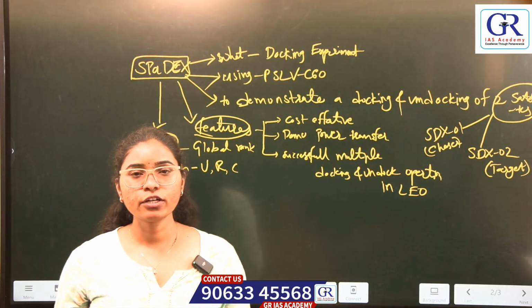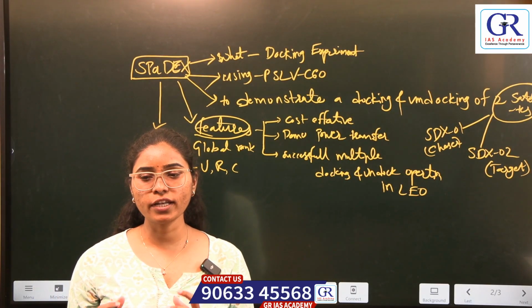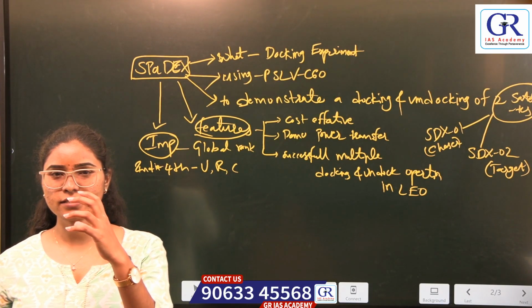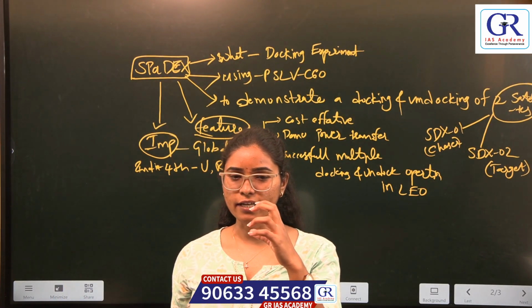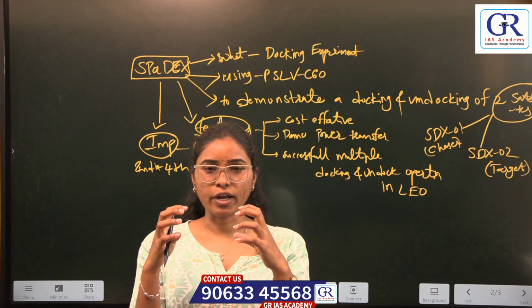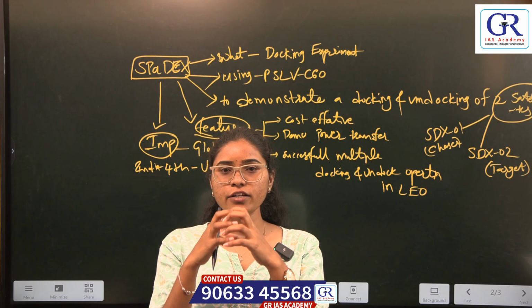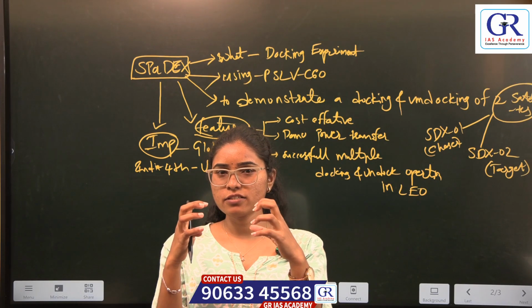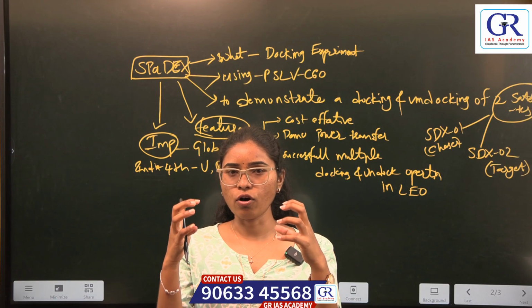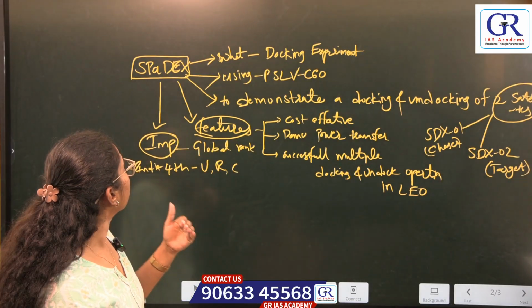I already told you SPADEX is Space Docking Experiment. Let me explain what is docking. Docking means, for example, if you consider this hand as one satellite and this hand as another satellite, if I try to attach these two satellites, this is called docking. When I try to remove, this is called undocking. So this is docking and undocking of satellites. So here we have done that experiment, SPADEX.